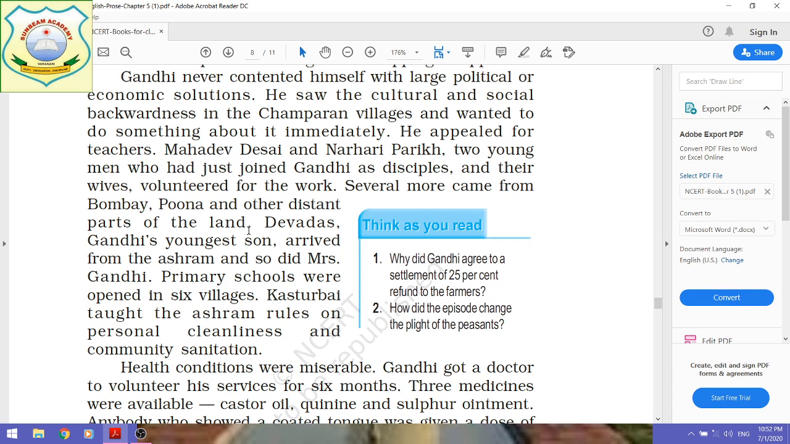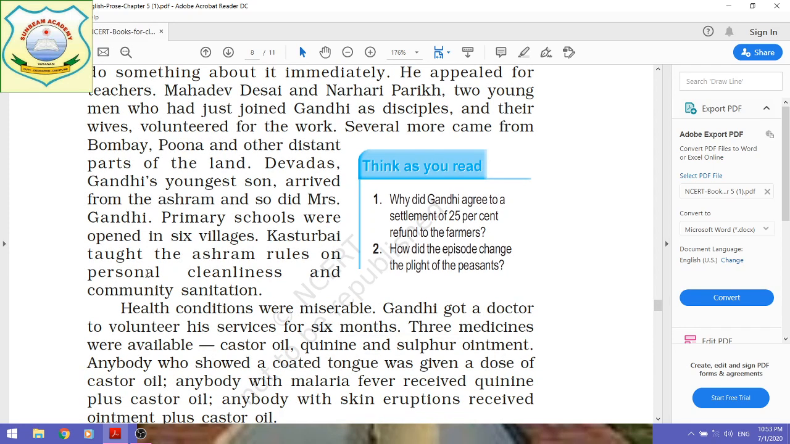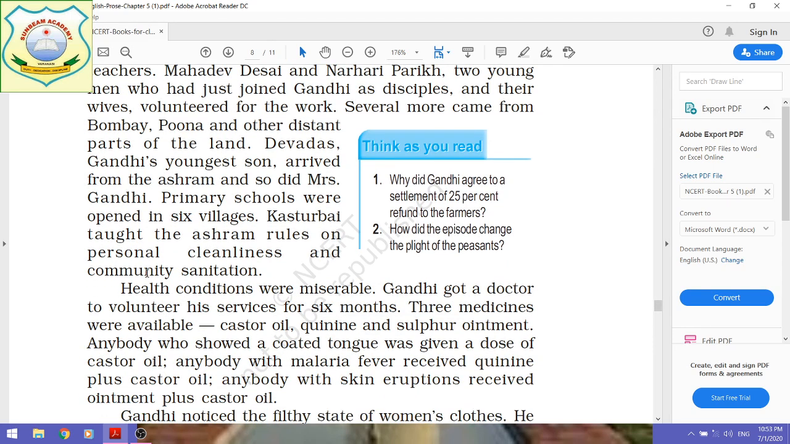And Devdas, Gandhiji's youngest son, also arrived from the ashram, and so did Mrs. Gandhi, to support Gandhiji for the upliftment of the poor villagers. So primary schools were opened in 6 villages.